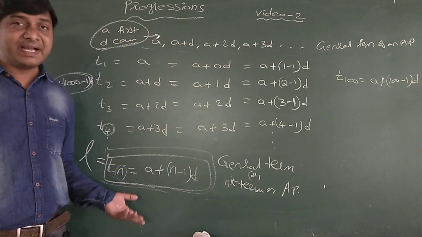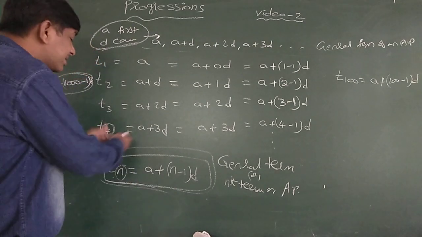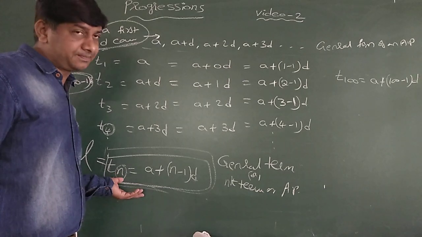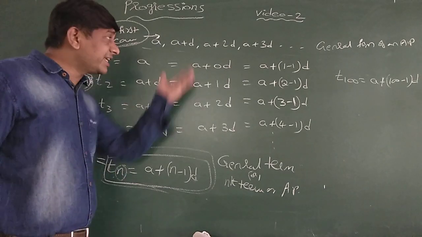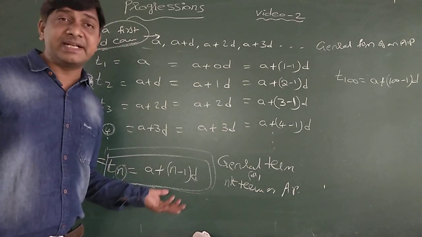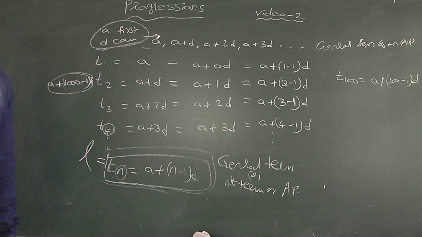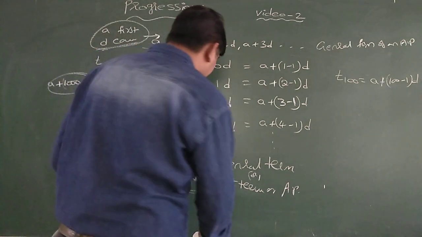If it is an infinite AP, then it is a general term, and whatever the term number you require, you substitute that. If the AP is finite, then this nth term is known as the last term of an AP.